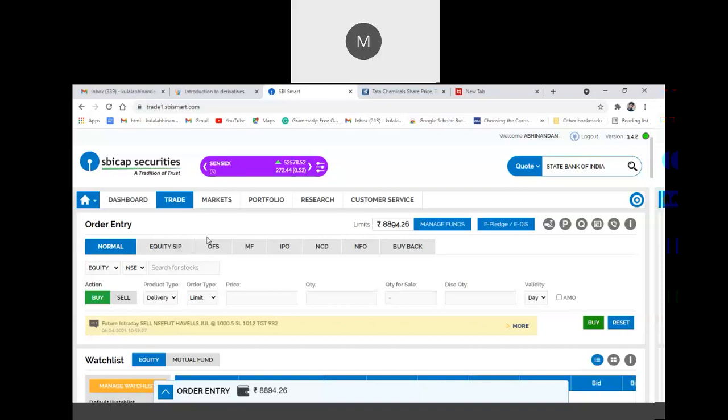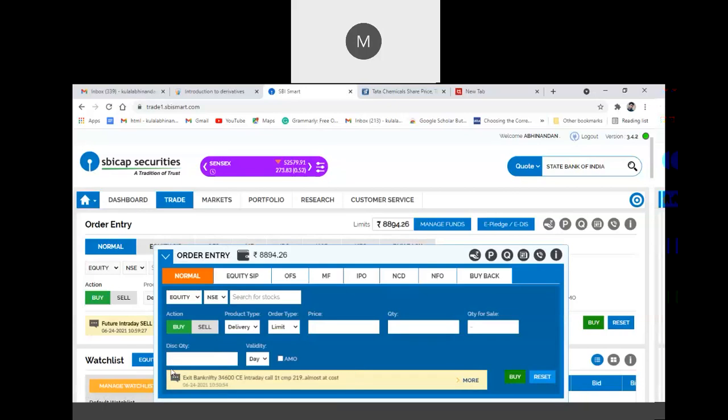See here, how we can purchase an option contract in a Demat account. First, you have to go for order entry. Then, in the first window, you can select the type of investment. In the last class, we discussed how we can purchase the future contract. Similarly, we have here option index, option stock, or option currency. First, I will explain how we can purchase option index. So, I'll click on option index.